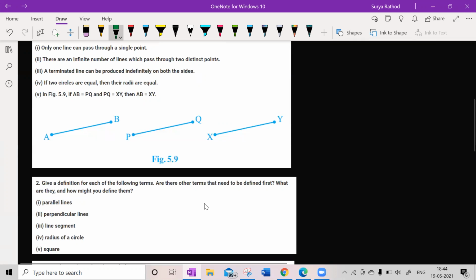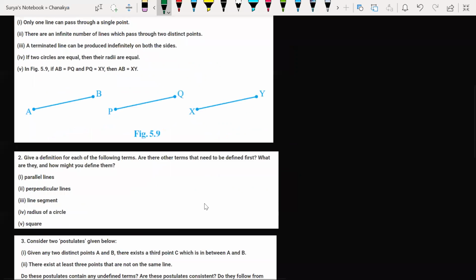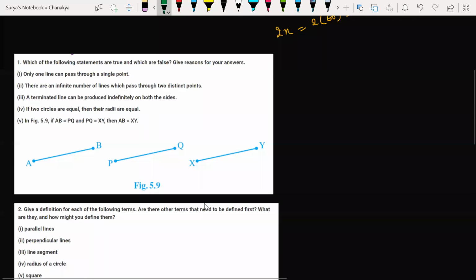Look at the first question. Which of the following statements are true and which are false? Give reasons for your answers. Here he has given a few statements. Look at these statements. Let us check whether they are true or false.